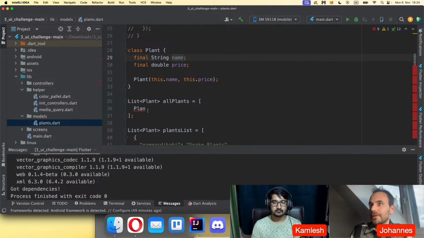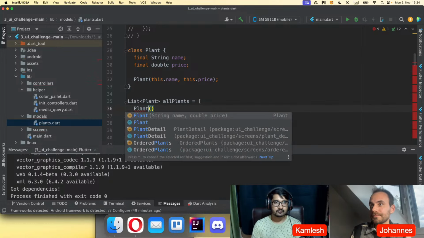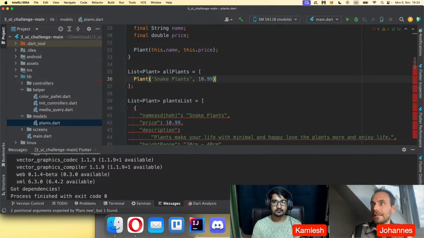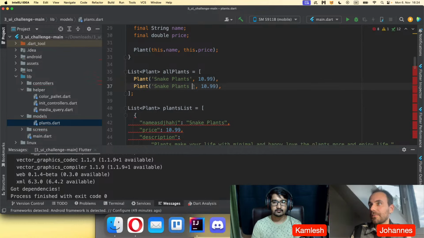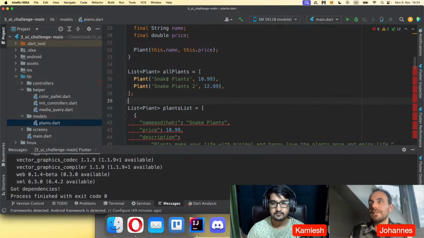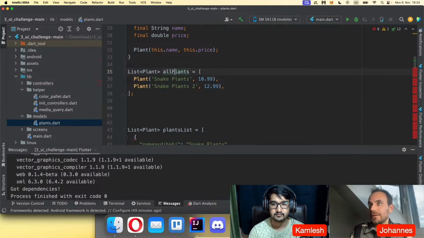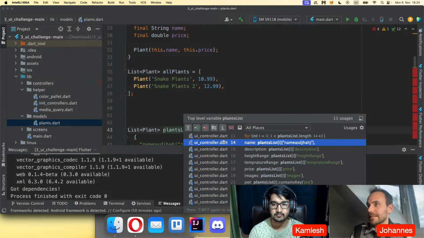So yeah, we could define here directly the plant, we can give it a name. So I give it the same name, give it also any type. Let's also create a second one with a different price. And now wherever you access this, let's go back to the code where he was accessing this.